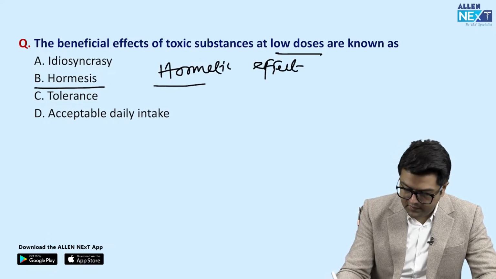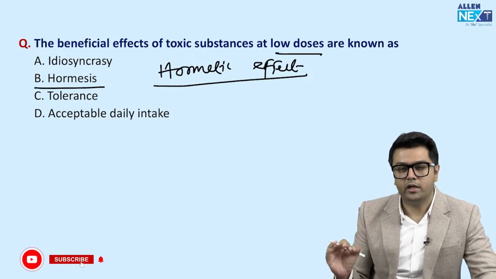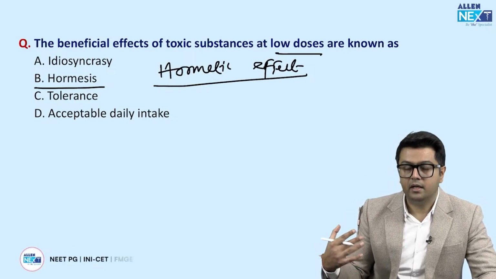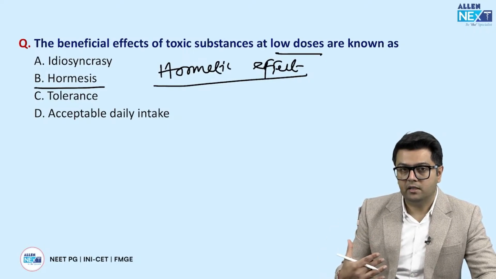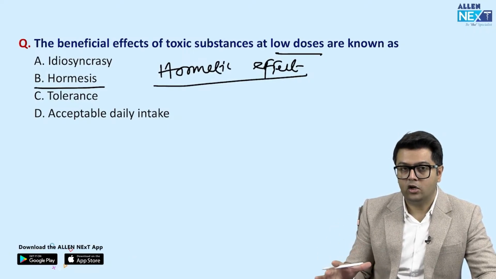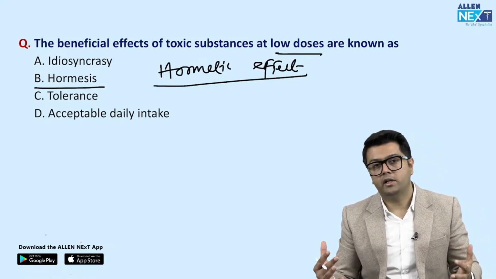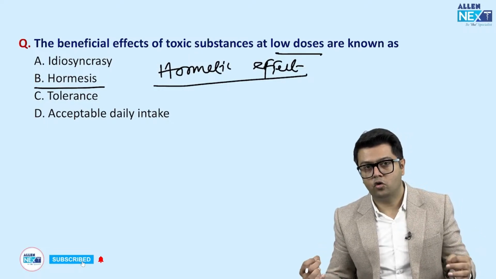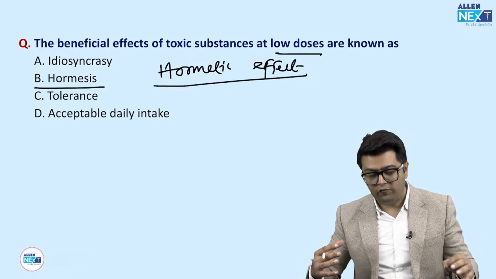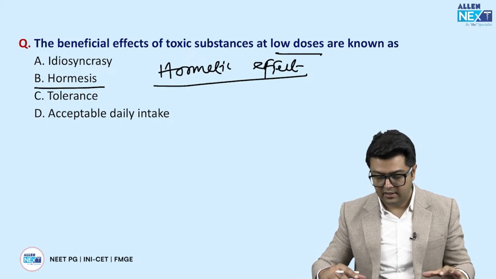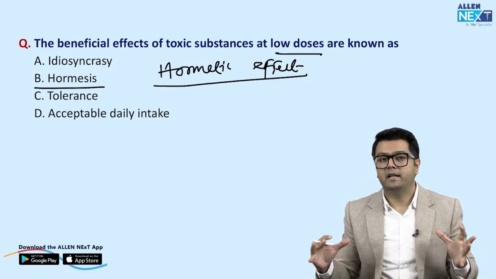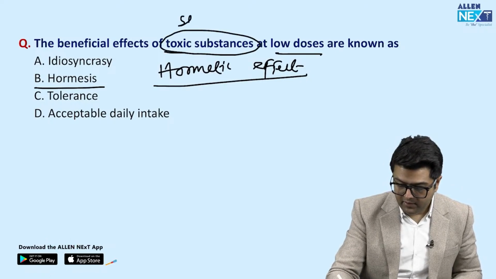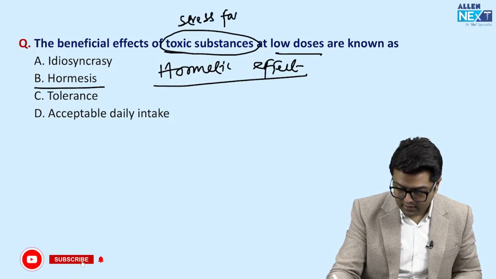Guys, what hormesis is, is that when we expose our body to a little bit of stress every day, for example, if you run every day, that is actually beneficial to your muscles. You're not breaking your muscles, but training them. You are actually getting strength out of that, right? So it is the low-dose beneficial effect of a toxic substance. Toxic substance they have written, but it is any stress factor, not just toxic substances.